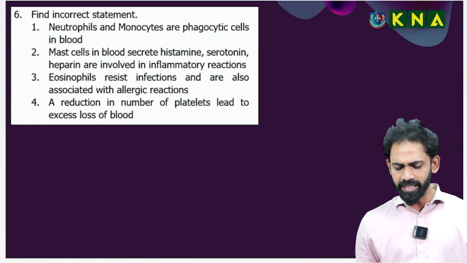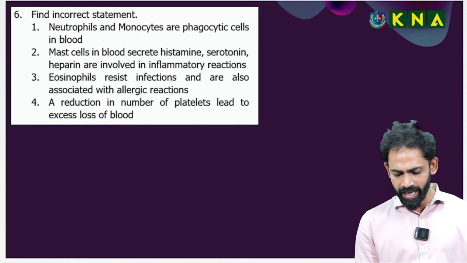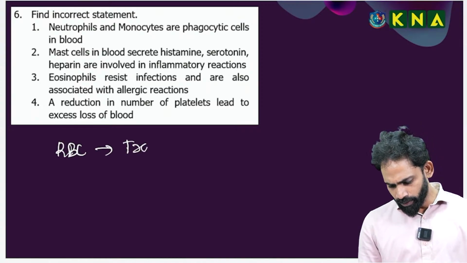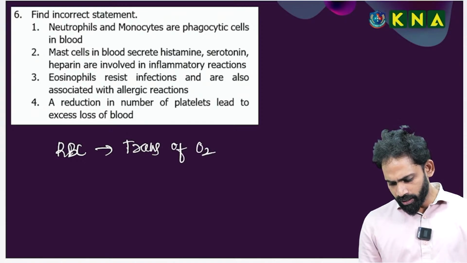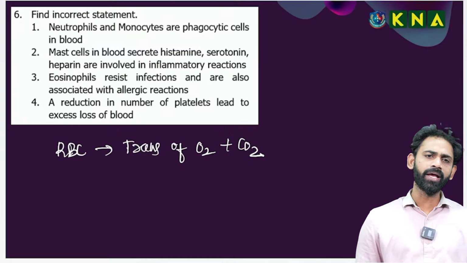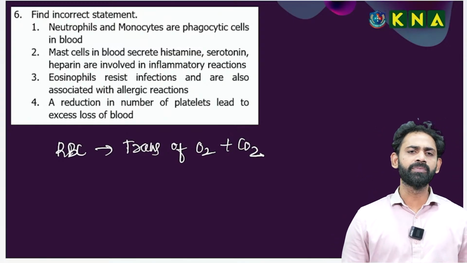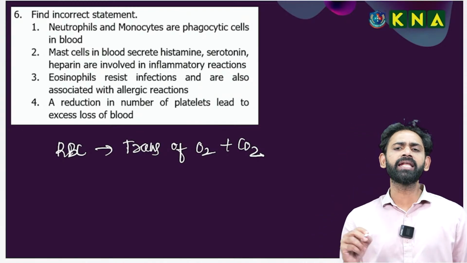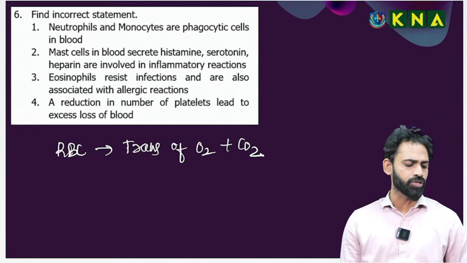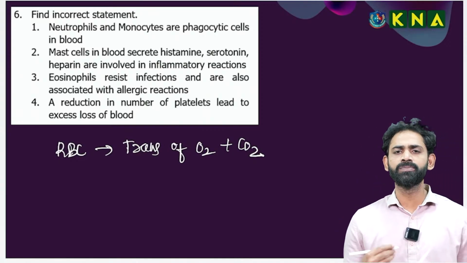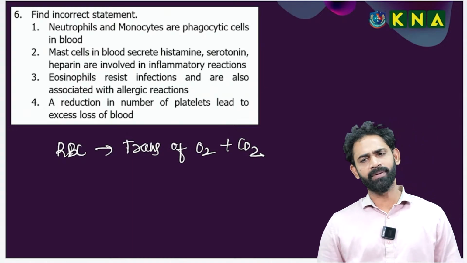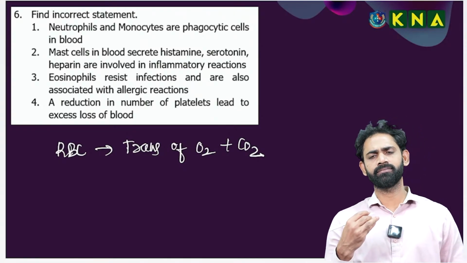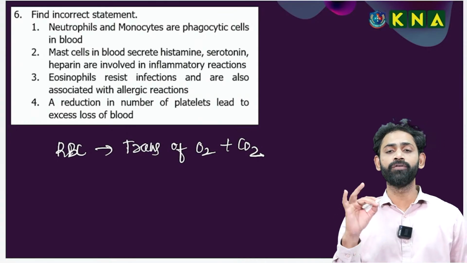So, RBC function, for example, if I take: RBC is responsible for the transport of oxygen and carbon dioxide. It's okay, right? But if I ask the question, RBC is mainly responsible for the transport of what, go for oxygen.